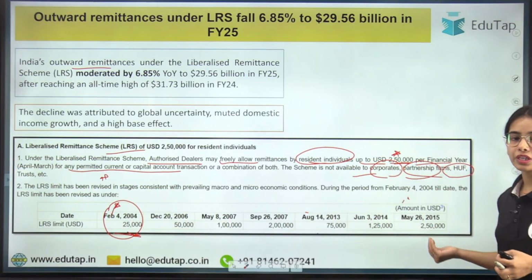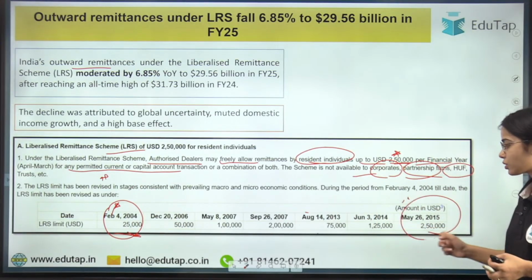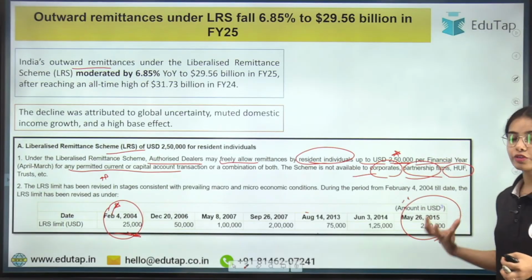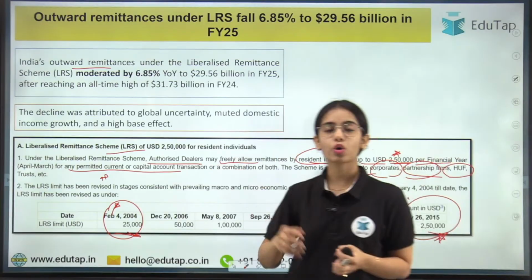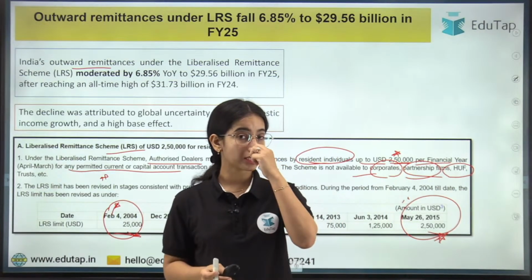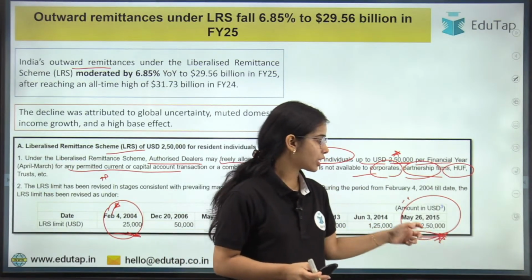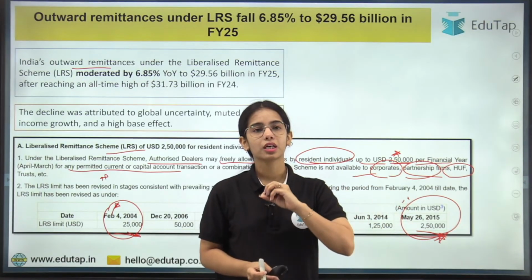Now in 2015, the limit was increased to 2,50,000. That means this is the limit till which you can do the free remittance. You can send the money easily to other countries, or spend the money easily in other countries till this limit without any requirement of permission.